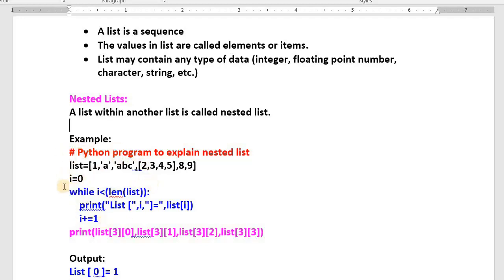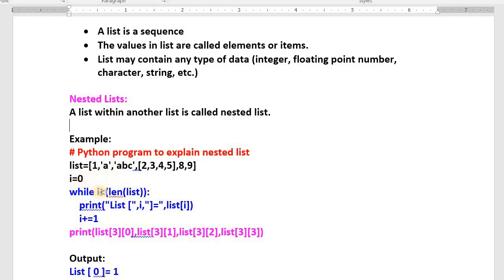Look at the example. One program I have written for you: Python program to explain nested list. I just created one list within a list. I would like to print the contents of this list now. How shall I? As I told you already, how do you access the first element from the list? Index 0 will be there. What is the index of each value? 0, 1, 2, 3. Third index will point to the entire list. Then 4, 5. That index value helps us to access the contents of that list. That's why I stored 0 first.